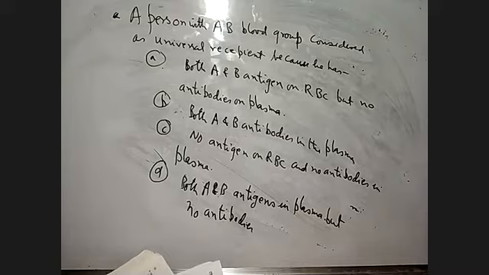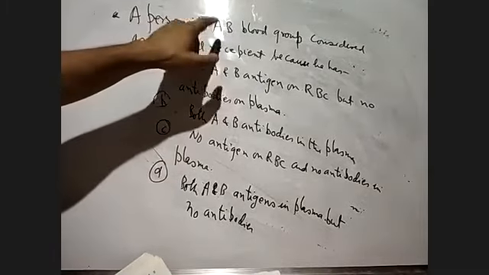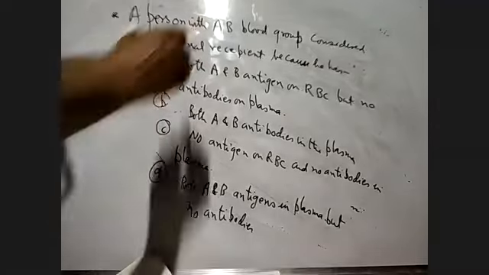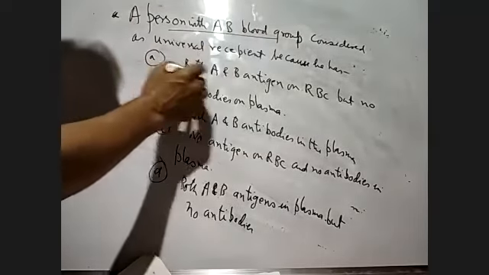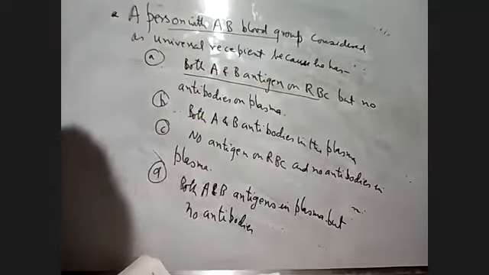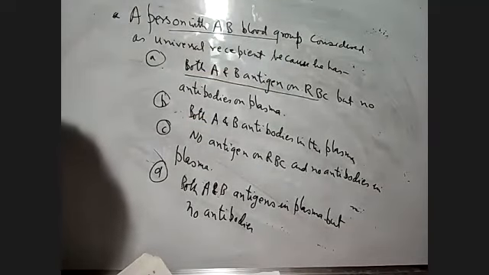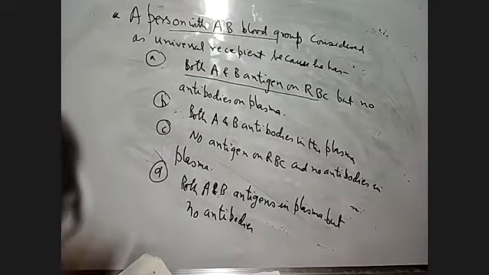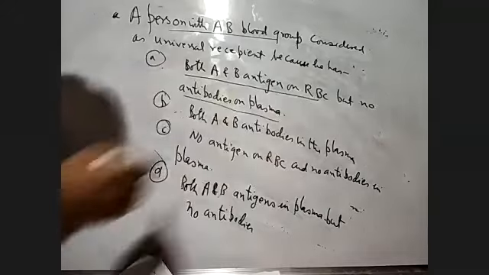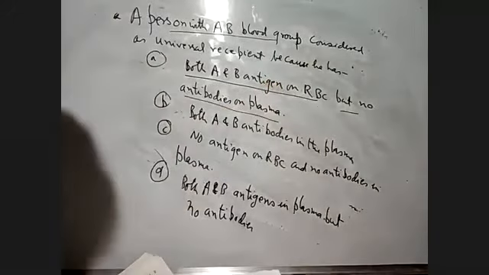We have already done this one. Blood group AB is a universal recipient because the person with the AB blood group has both A and B antigen on RBC, but doesn't have antibodies on plasma.